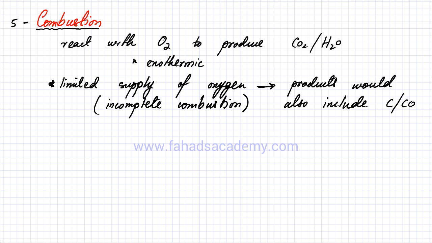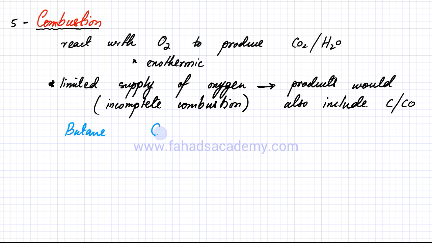Now I'm going to do a few examples of some combustion reactions of organic compounds, and let's start off with alkanes. Let's say I have butane, and I'm writing down the reaction for the complete combustion of butane. Now butane, if you remember, the general formula of alkanes is CnH2n+2.